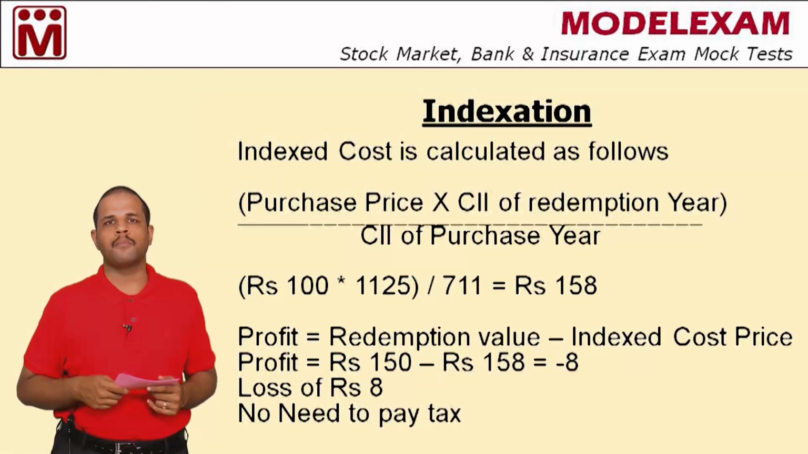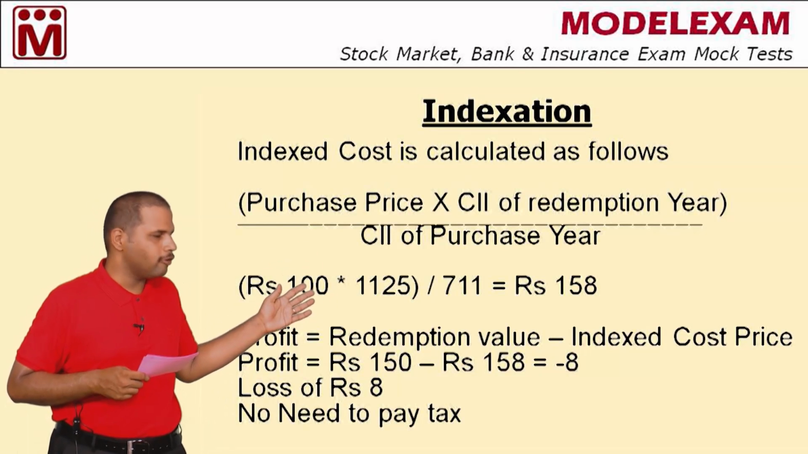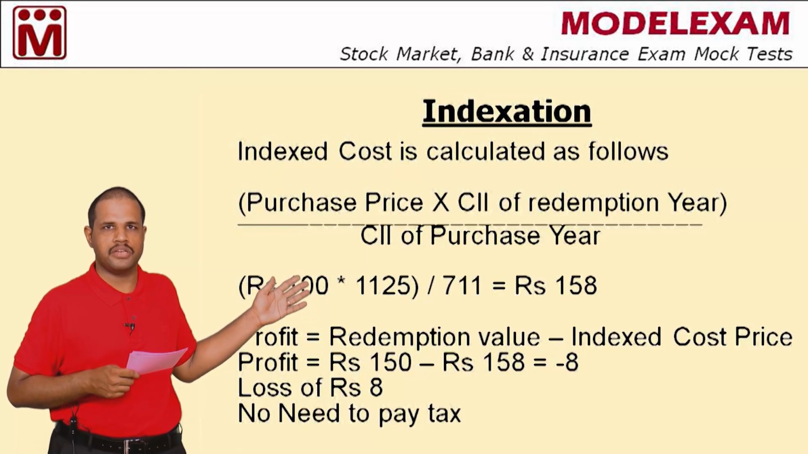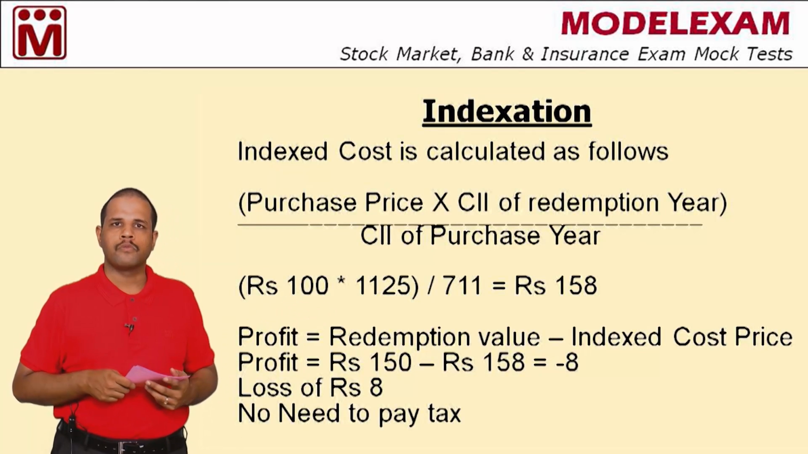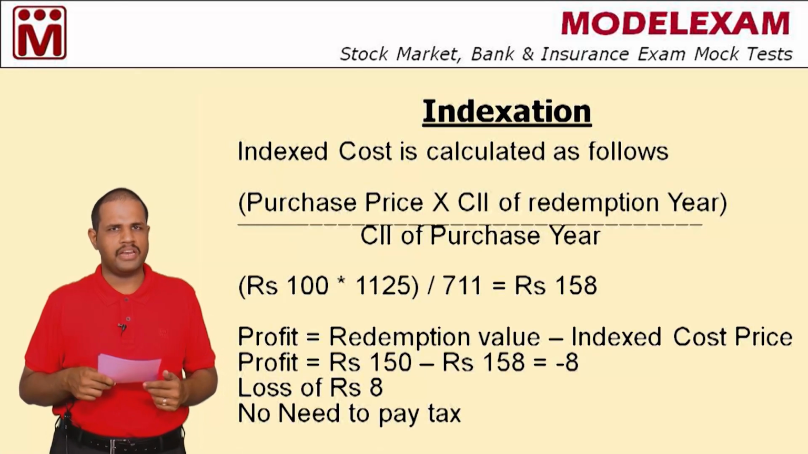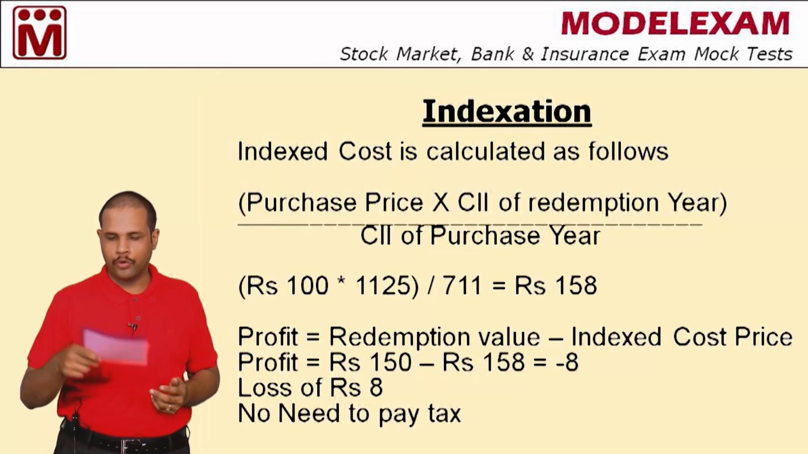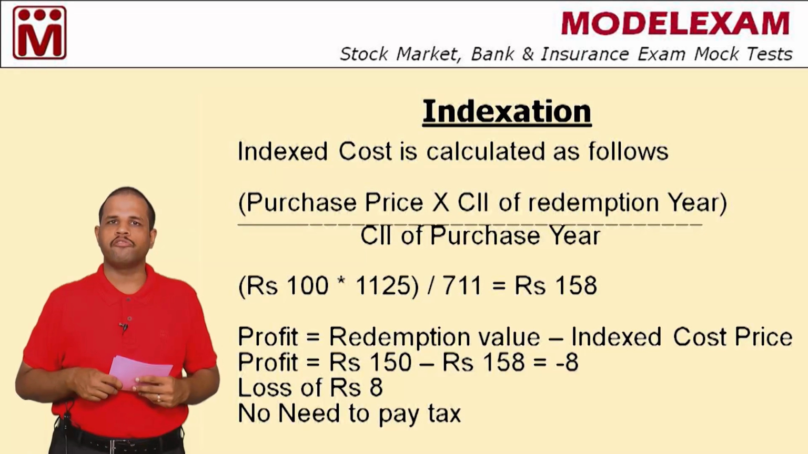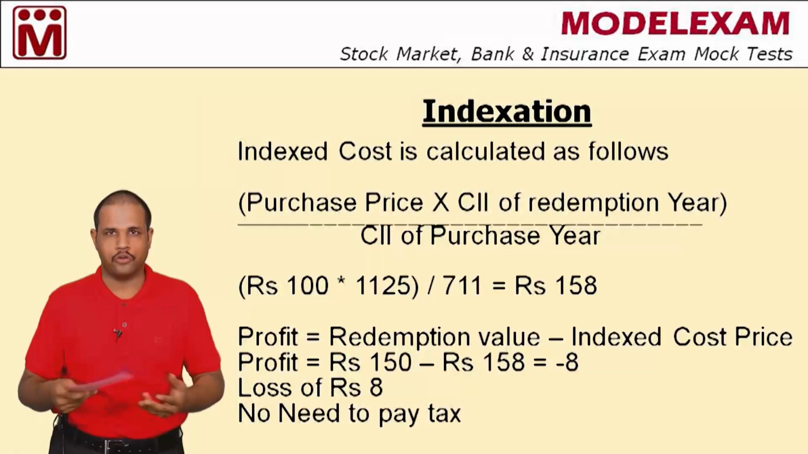In our example the purchase price is rupees 100 and the CII of the redemption year is 1125, that is we redeemed in the financial year 16-17. So 100 multiplied by 1125. You divide the answer by the CII of the year bought, that is the entry year, 711. Now you get the answer as rupees 158. This answer is what we call the indexed cost.